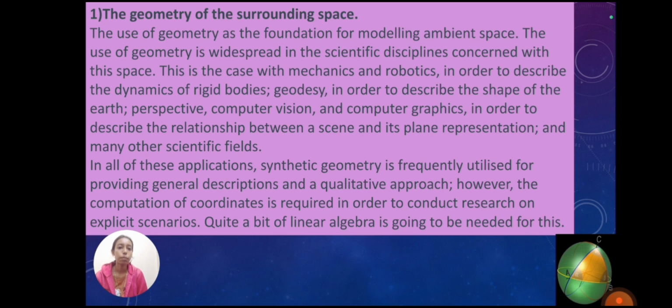In all of these applications, synthetic geometry is frequently utilized for providing general descriptions and a qualitative approach. However, the computation of coordinates is required in order to conduct research on explicit scenarios. Quite a bit of linear algebra is going to be needed for this.